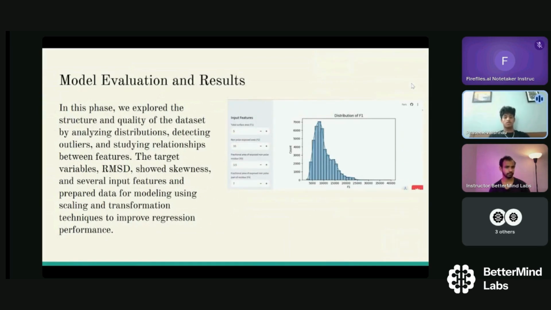Model evaluation and results. In this phase, we explored the structure and quality of the dataset by analyzing distributions, detecting outliers, and studying relationships between features. The target variable, RMSD, showed skewness, as did several input features. We prepared the data for modeling using scaling and transformation techniques to improve regression performance.